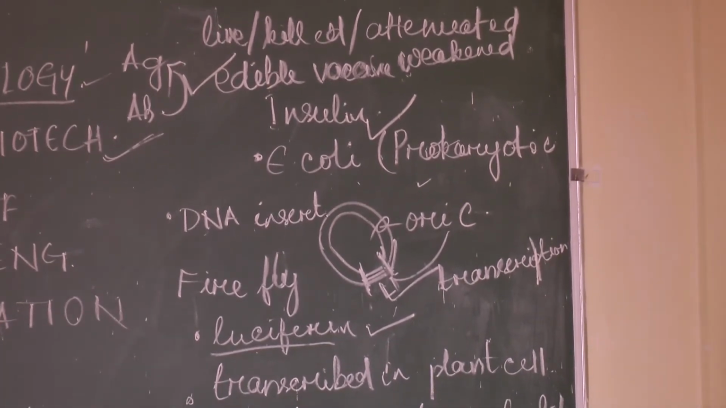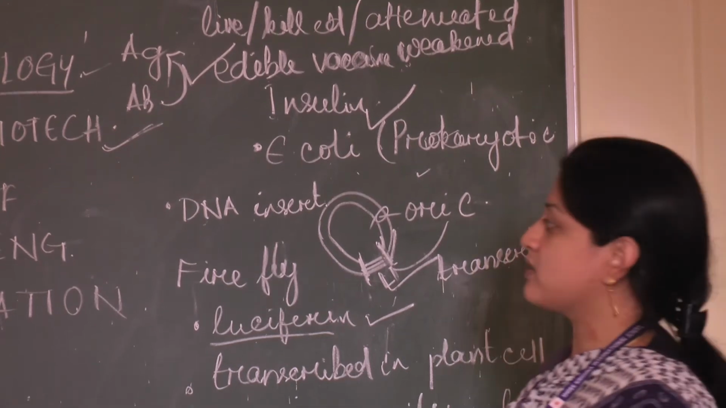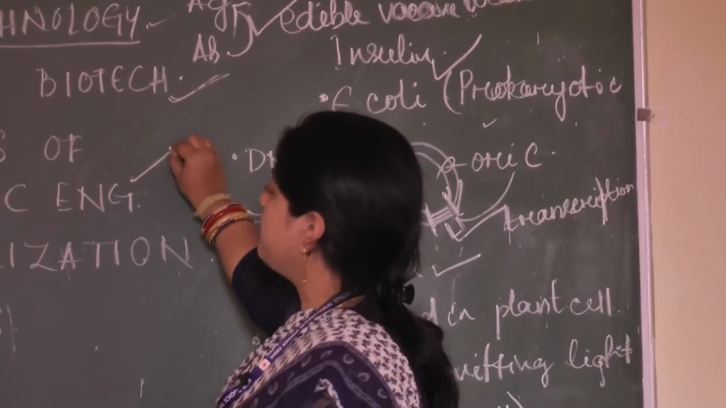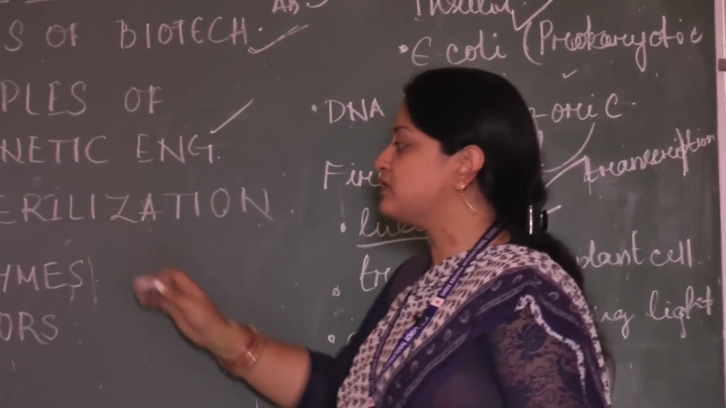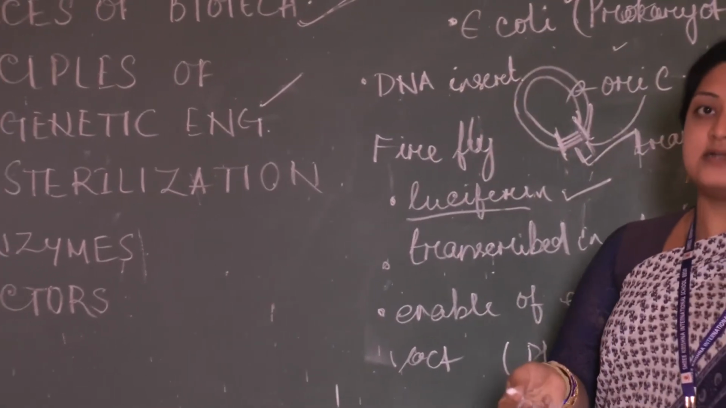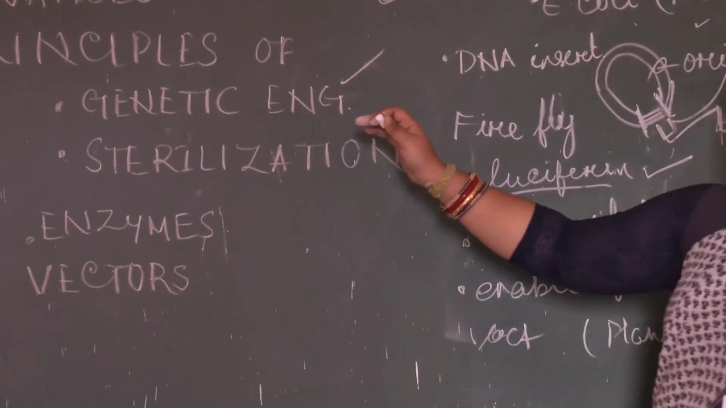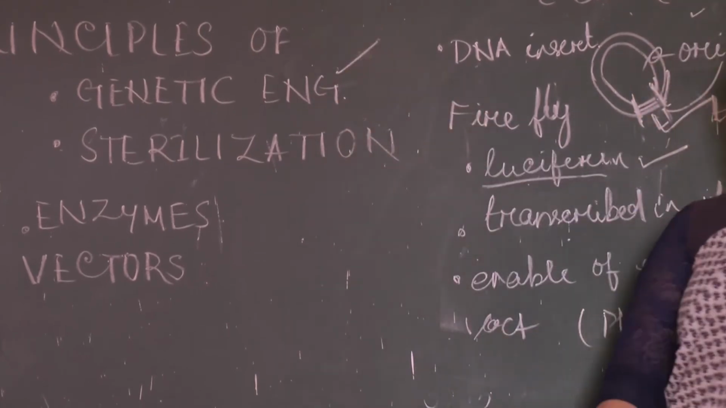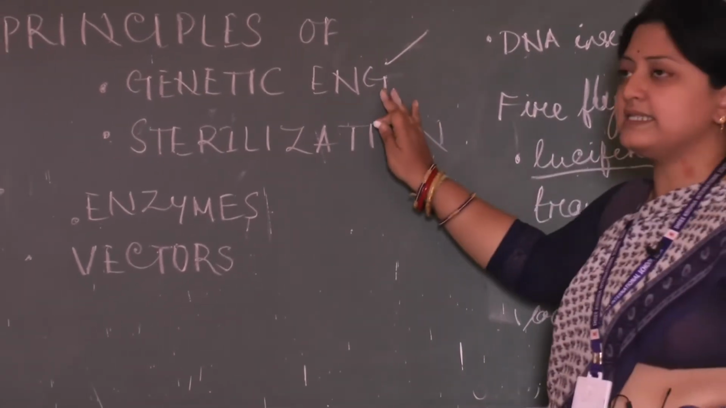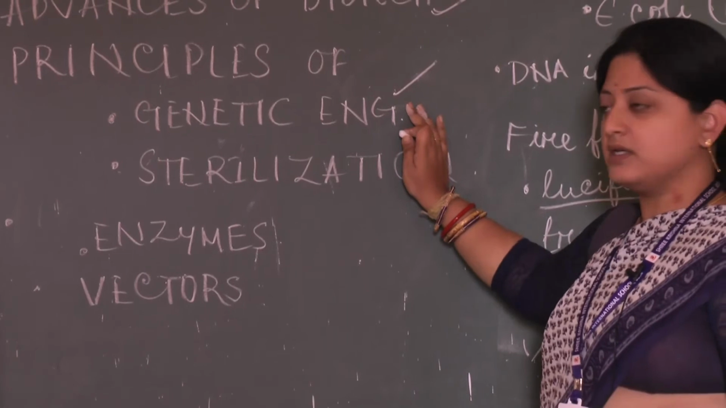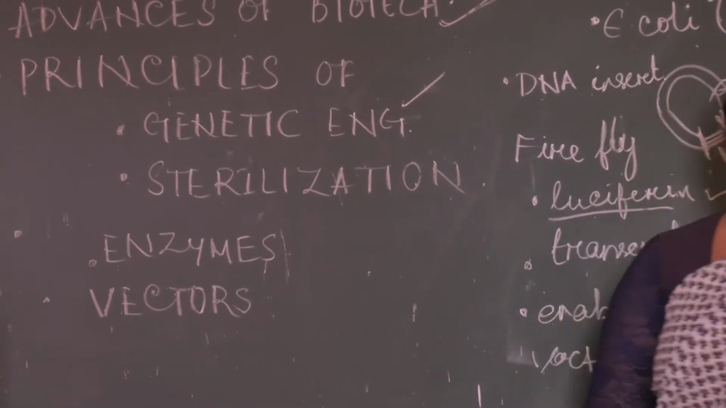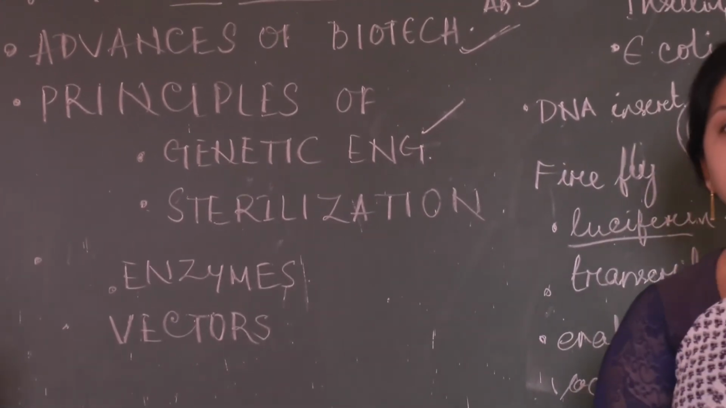So what is the function of biotechnology? It can be of two types. These are the two principles of biotechnology, showing why advancement is required or why we are studying biotechnology. The first deals with genetic engineering. The second one is sterilization. So in genetic engineering, what are we doing?